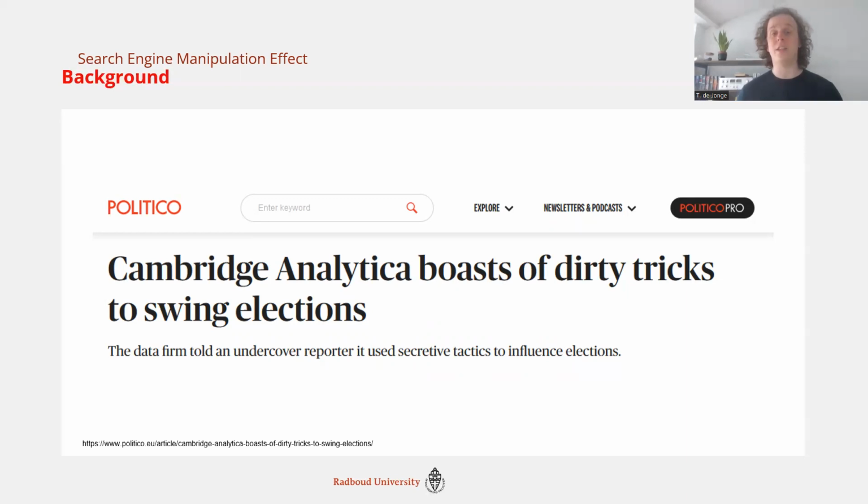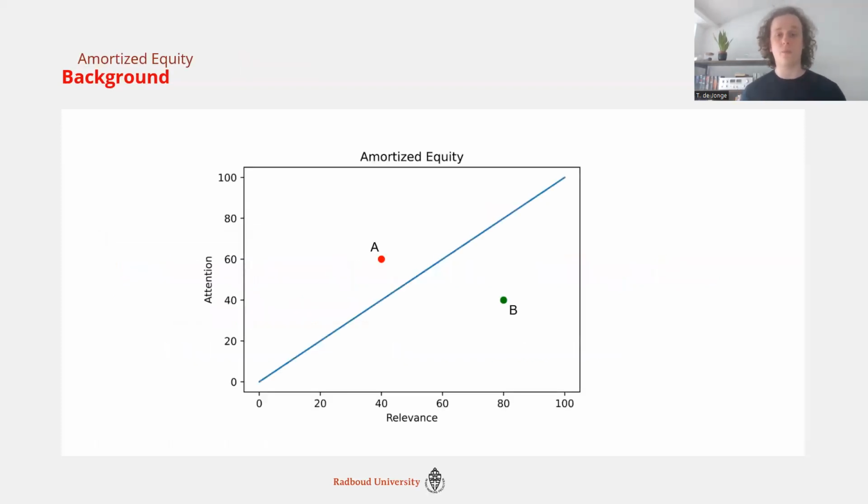At least it means that these tech giants are moving in these political spheres, and that although search engine manipulation might not be a thing that's taking place right now, if it will be in the future, it would be nice to be ahead of the curve rather than behind it. So, there's already fairness work being done in this space, of course. And one of the main things that are usable for this kind of system is amortized equity.